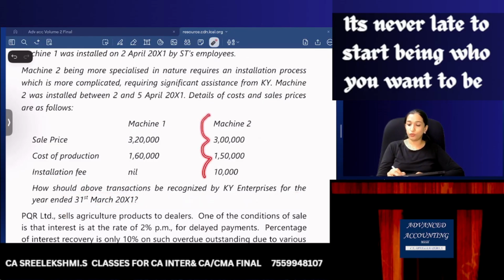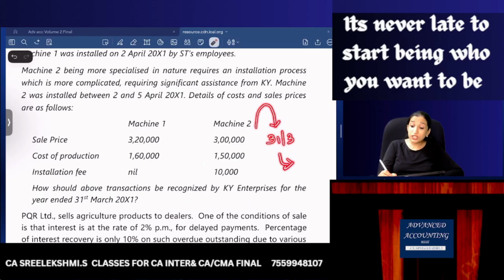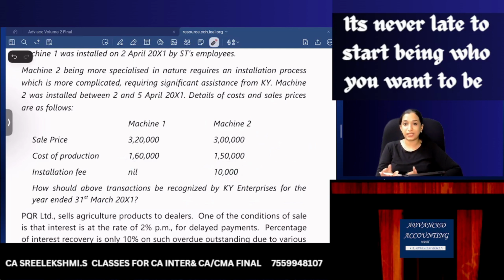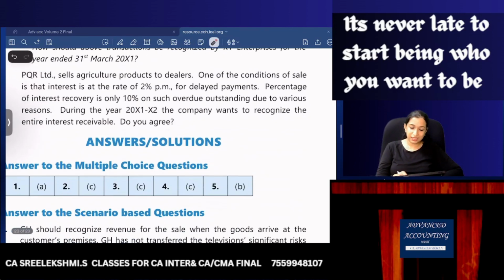What about machine 2? When do you recognize the revenue of machine 2? Machine 2's revenue can also be recognized on 31st March itself, because it was accepted by the customer. So they can recognize revenue of 3 lakhs. Risk and reward is transferred to the customer. So profit of 1,50,000 can be recognized. But the installation fee is for services rendered. So the installation fee you recognize as revenue only once the installation is complete. Is it correct? Yeah, let's go and check.